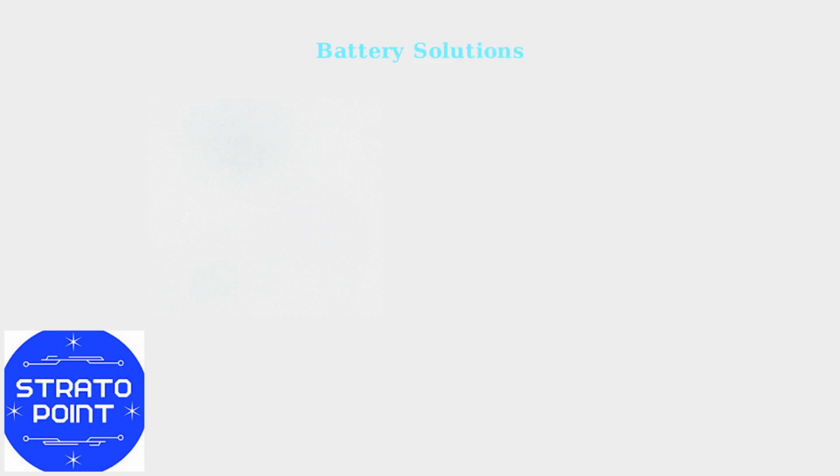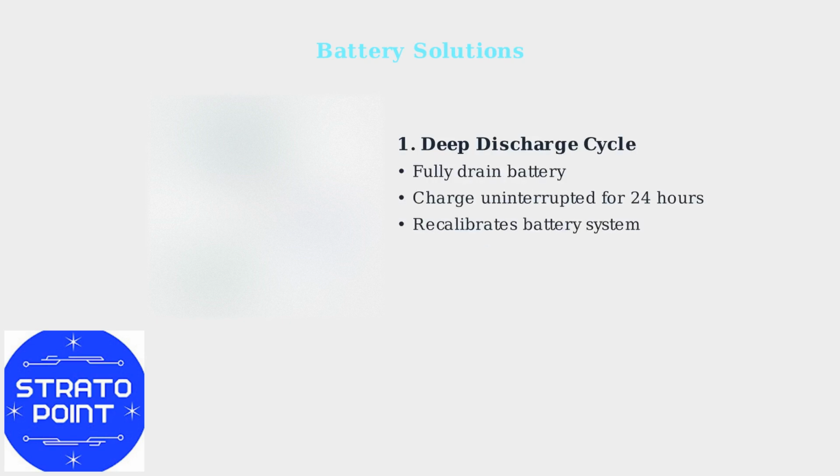When basic resets don't resolve your display issues, advanced battery and software solutions can often restore functionality. Battery problems are a common cause of display malfunctions. First, perform a deep discharge cycle. Allow your toothbrush battery to completely drain, then charge it uninterrupted for 24 hours. This recalibrates the battery management system.